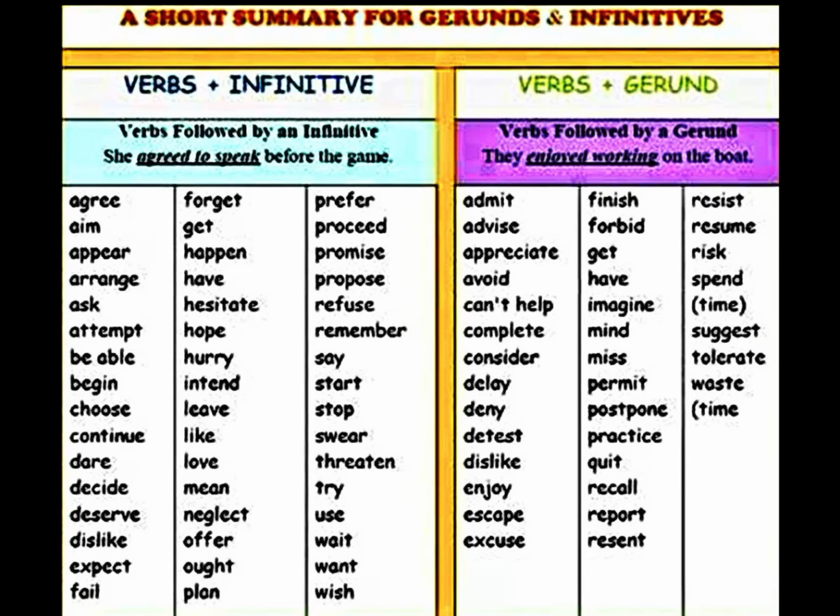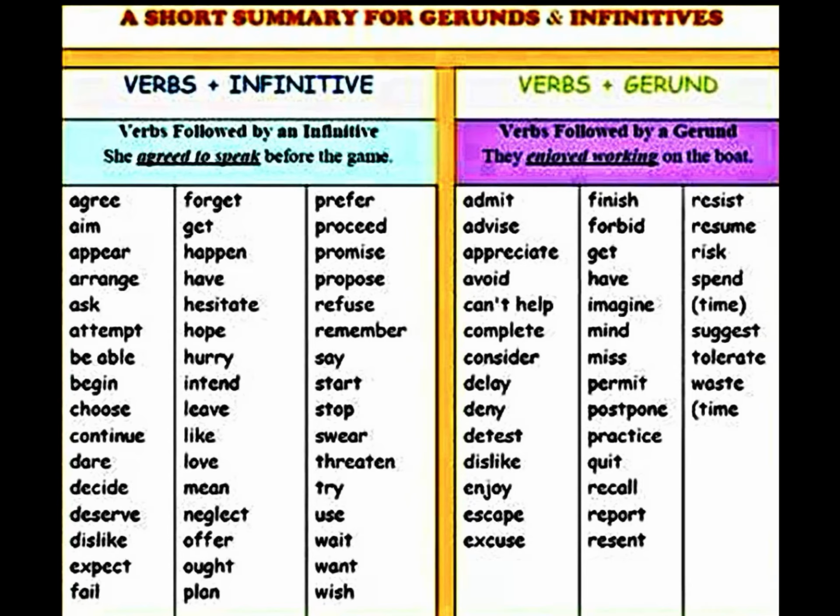In this case, agree is one of the verbs that lets me know the next verb is not going to be with gerund. I cannot say she agreed to speaking. No, no. If we have this list, it is to understand these special verbs are just for use in the infinitive way.